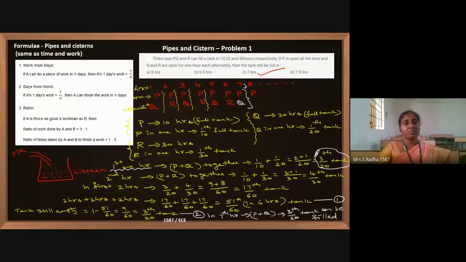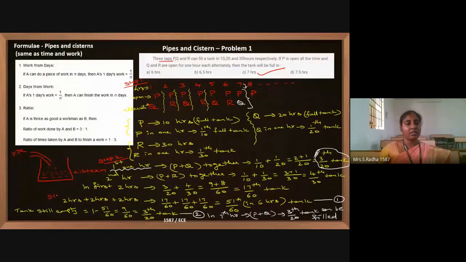So in step 1, we are just writing the story in an understandable manner. In step 1, we are also taking the work capacity of pipe P, pipe Q, and pipe R. These 3 taps are pipes. And in step 2, in the first 1 hour, what is happening? In the second 1 hour, what is happening? And in the first 2 hours combined, what is happening? We are analyzing that, and that is the amount of tank filled in the first 2 hours.